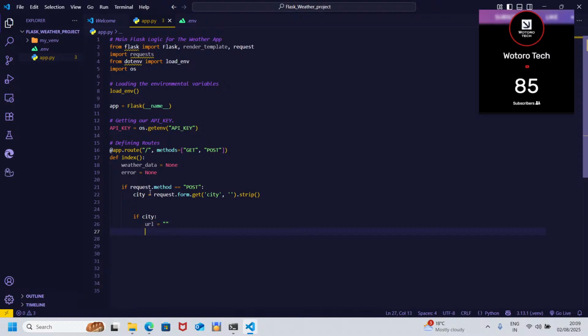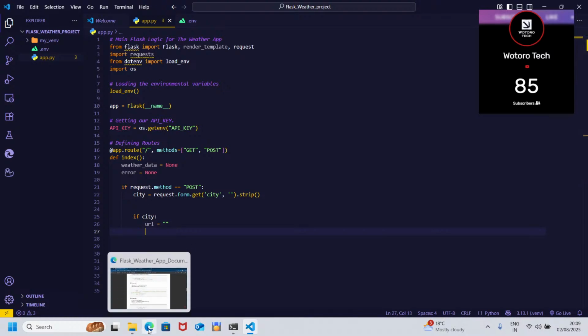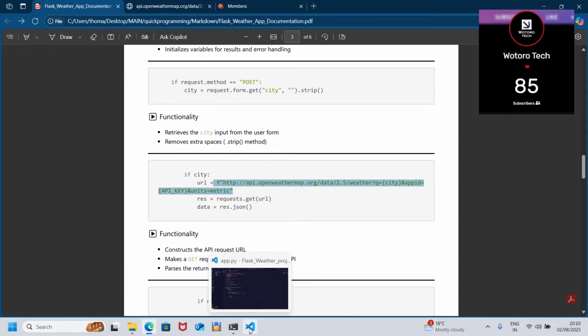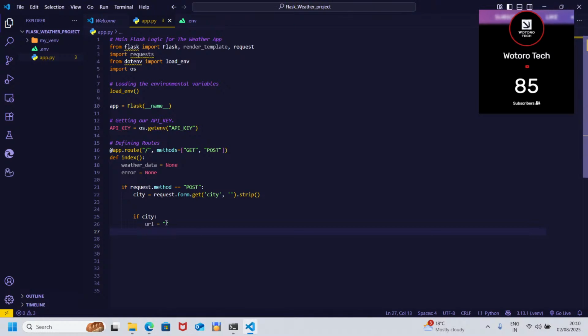I'll copy it and paste it there. Let me just format it.